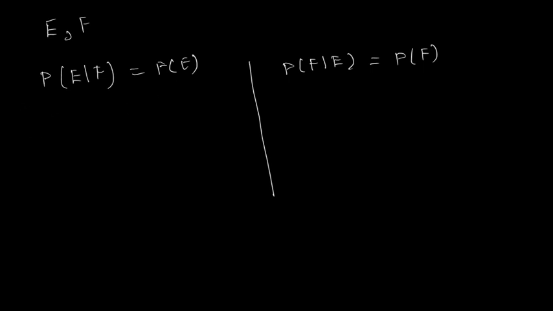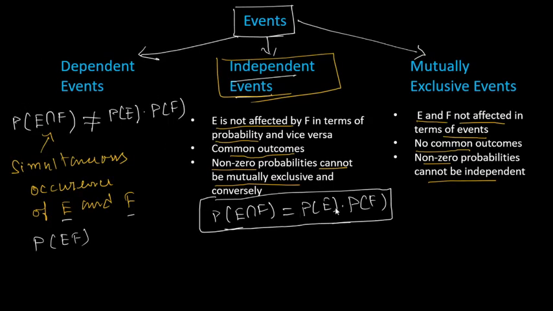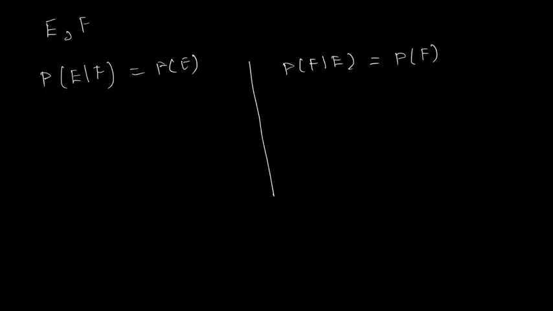Now, how we have defined the independent probability: P of E intersection F is equal to P of E into P of F. So probability of E intersection F, that is probability of commonly occurring events, is equal to probability of E into probability of F. Do you agree with me?